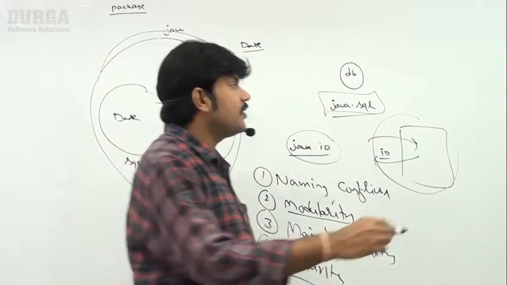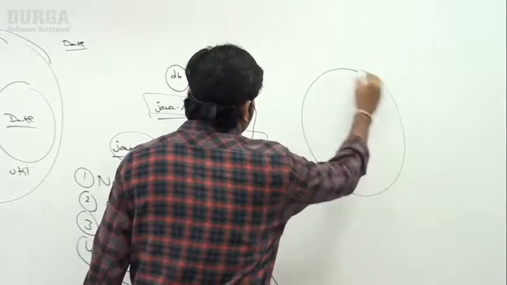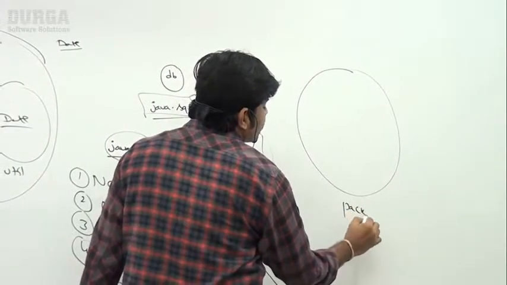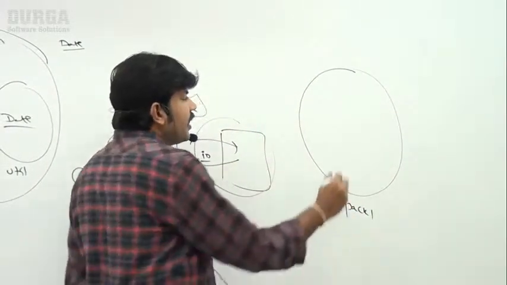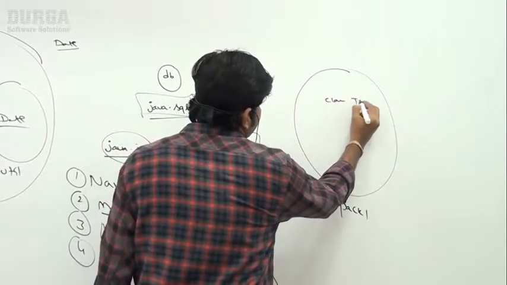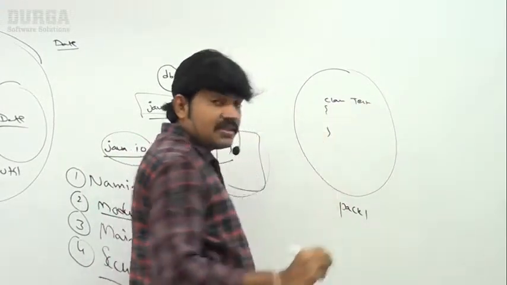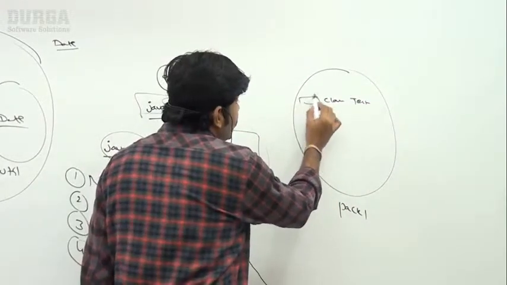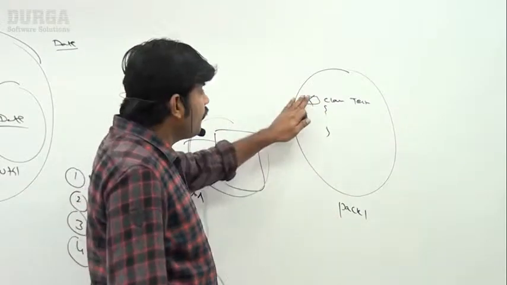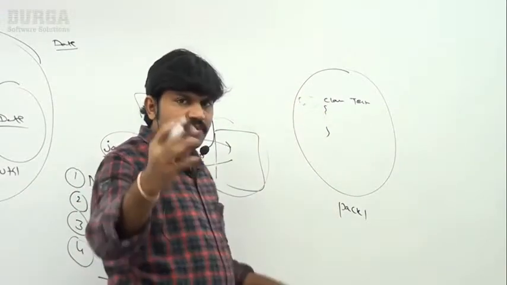How, sir? Very simple. Suppose assume it is pack1. Now I have a class Test there, sir. Sir, this class Test is not public. Assume it's not public. If it is not public, an outside person can't access it.